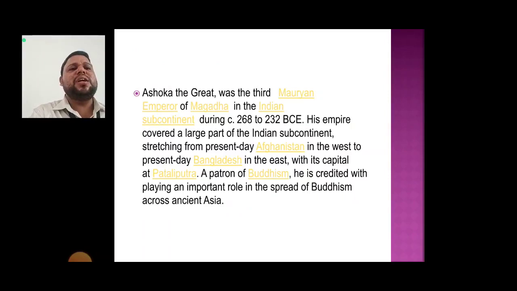Ashoka the Great was the third Mauryan emperor of Magadha in the Indian subcontinent, and during 268 to 232 BC his empire covered a large part of the Indian subcontinent, from present-day Afghanistan in the west to present-day Bangladesh in the east. With its capital at Pataliputra, and as a patron of Buddhism, he is credited with playing an important role in the spread of Buddhism across ancient Asia.